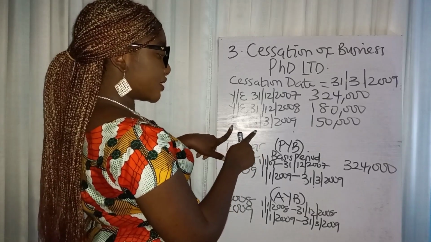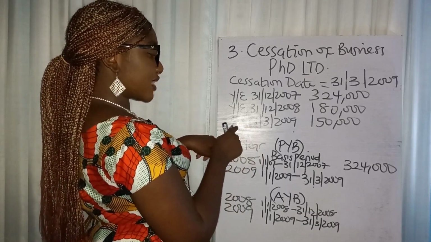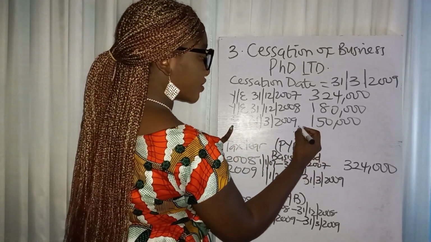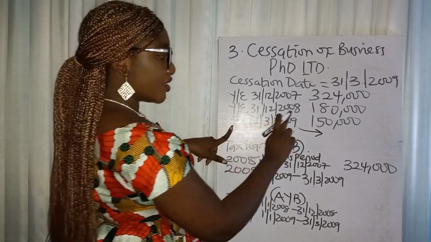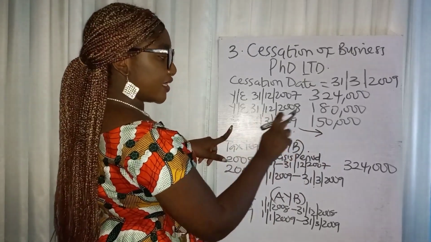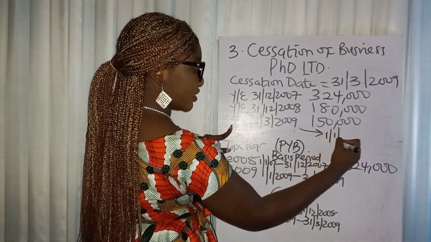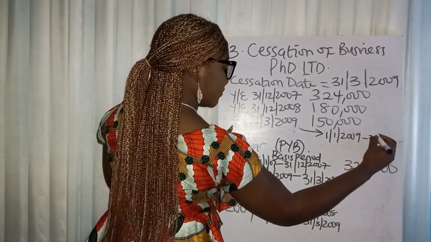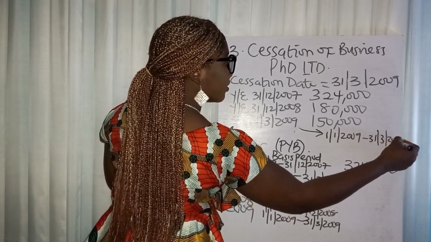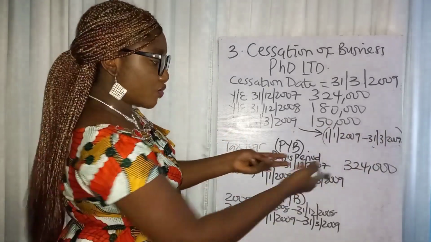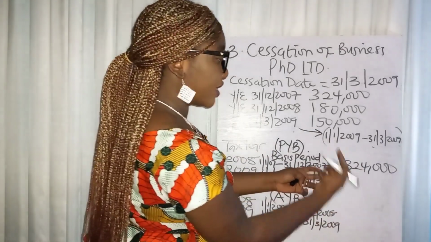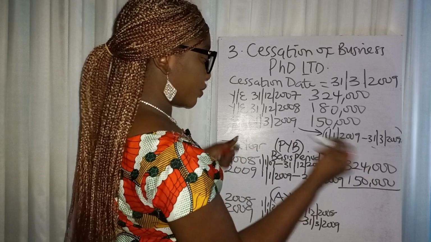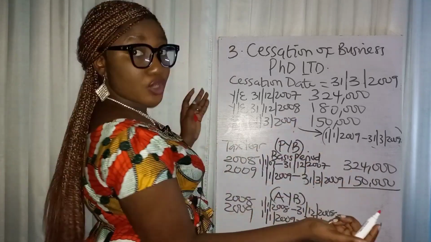This is how we will interpret it. Let us interpret it like how they came about it. So if this one ends here, definitely next will be 1st of January 2009. That is the date after this to 31st of March 2009. Oh, it's even very straightforward. They've already given us the 3 months. So all you need to do is to just fix it there, right? 3 months, and that is how much? 150,000 naira. We're not prorating anything here because it was pretty straightforward.